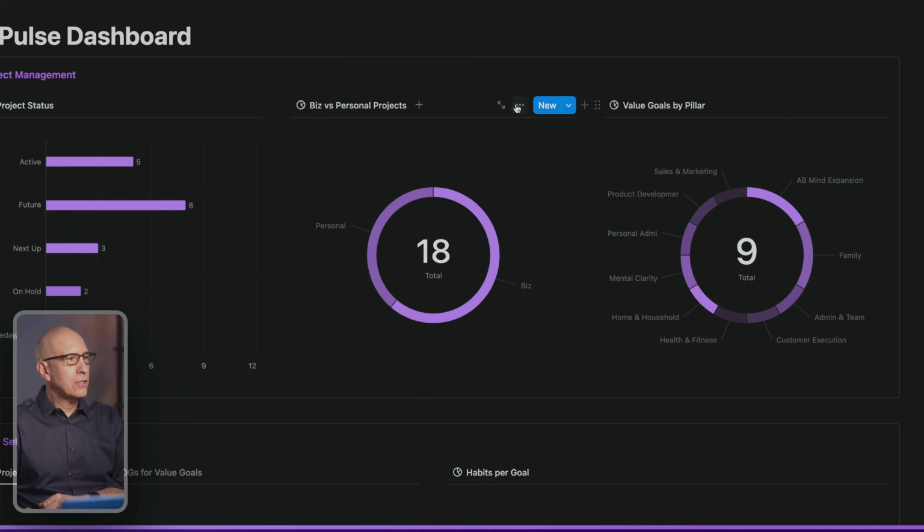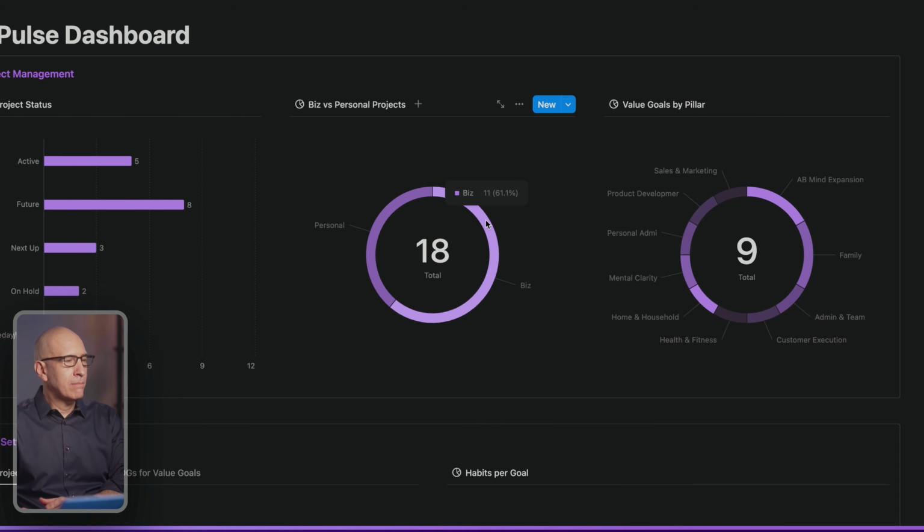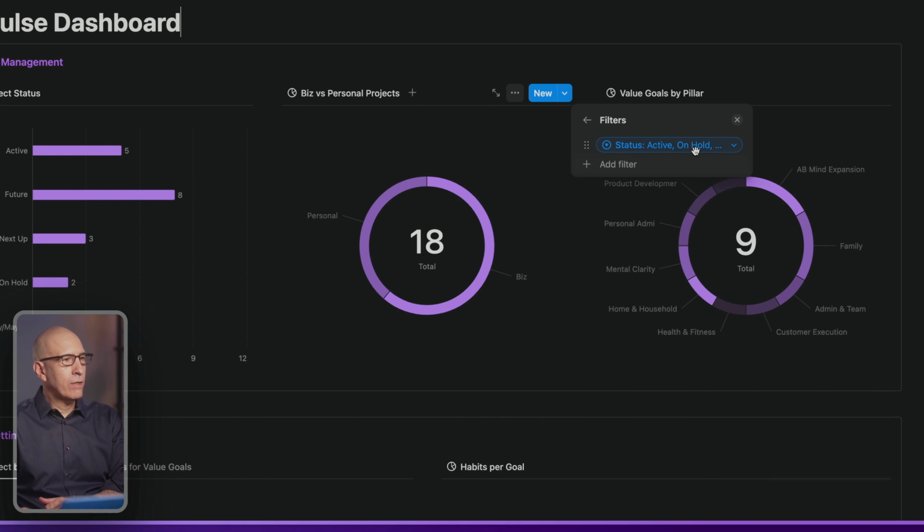Now, in each of these charts, we have a lot more options than we've looked at so far. So again, we're choosing our source database, which again is projects. And then here we're picking type, which is one of the properties in that database. The type is personal versus business. Again, you could have more delineations if you want. And then we're having each slice represent the count, the total number of each item. So if we hover over it, we have 11 business items in our projects right now, and we have 7 personal projects. Now note you filter this just like you filter any other database, and we have one filter here.